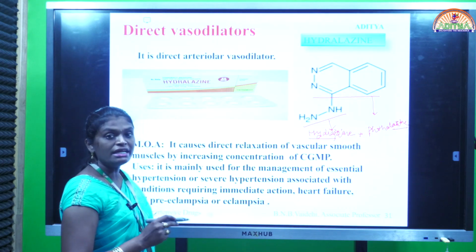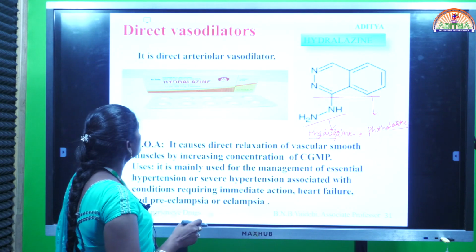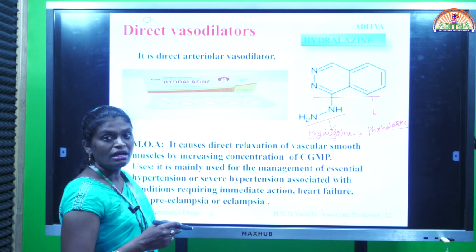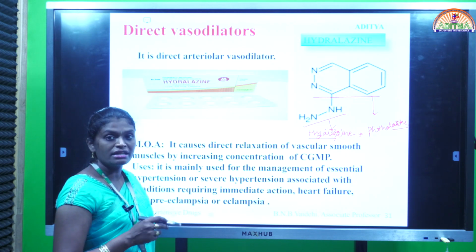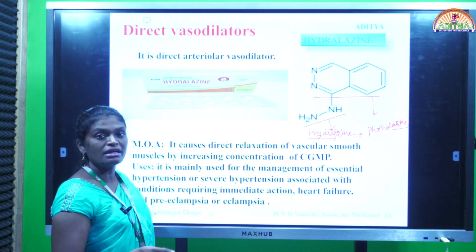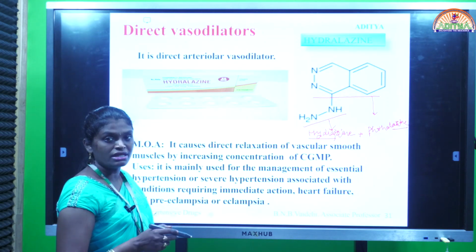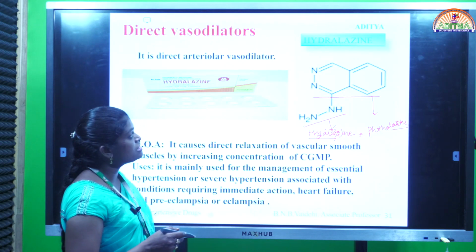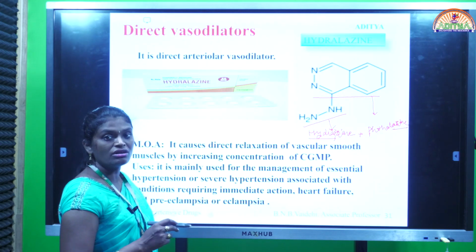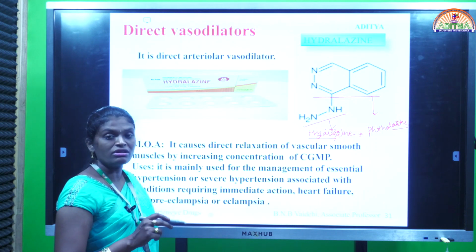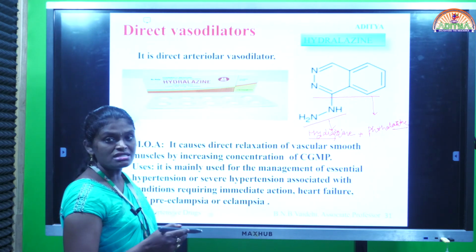This belongs to the category direct vasodilator, and it is a direct arteriolar vasodilator. Again, vasodilators are two types: arterial vasodilator, venous vasodilator, and another one is mixed. It means it can act on both arterial and venous. But here this hydralazine belongs to the category arteriolar vasodilator. It means it can dilate arteries only without affecting any action on veins.